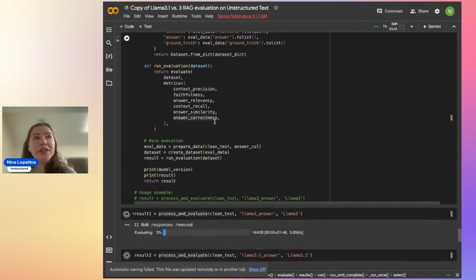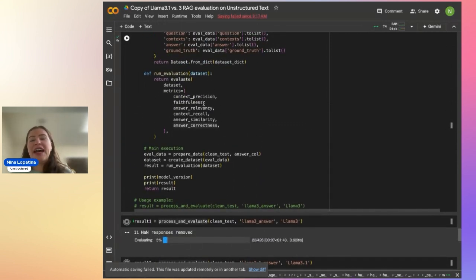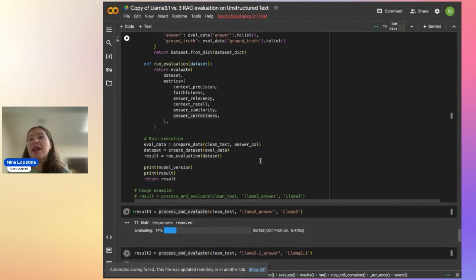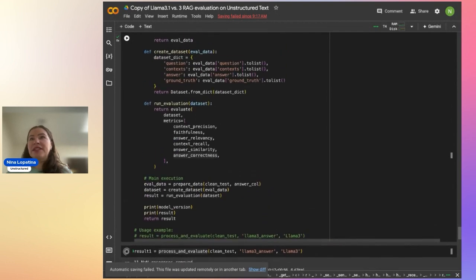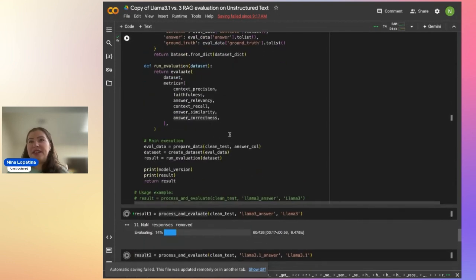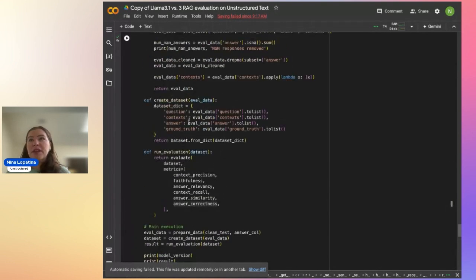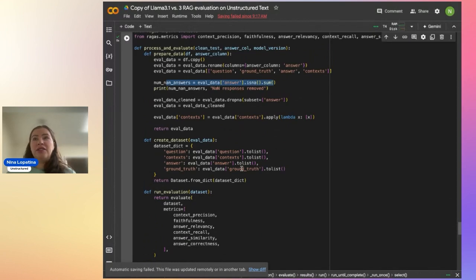Since I ran through this notebook a few times before, I already had the questions saved from Llama 3 and Llama 3.1. There are null answers that are removed.